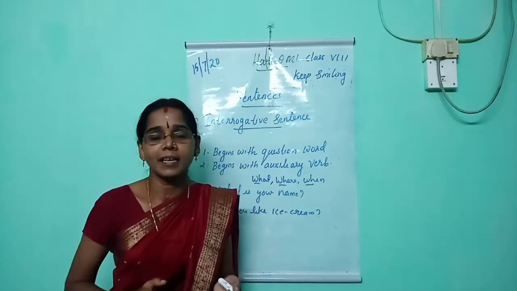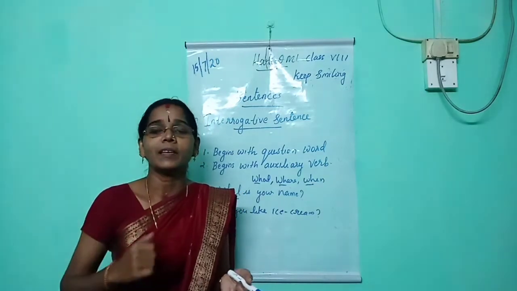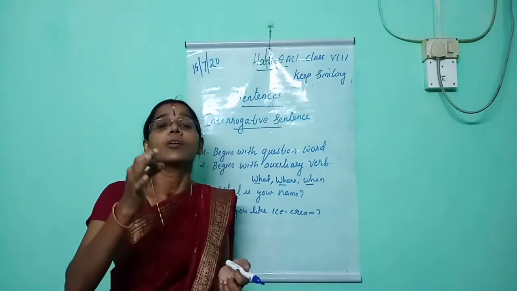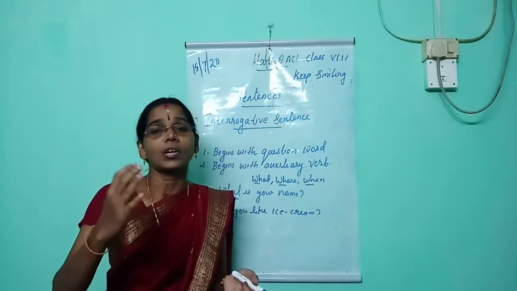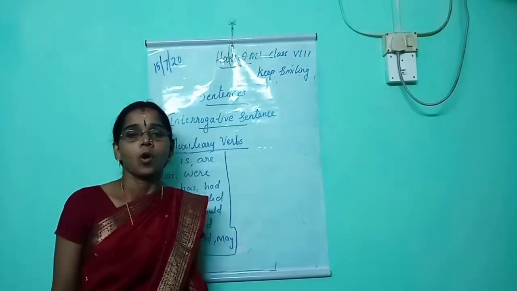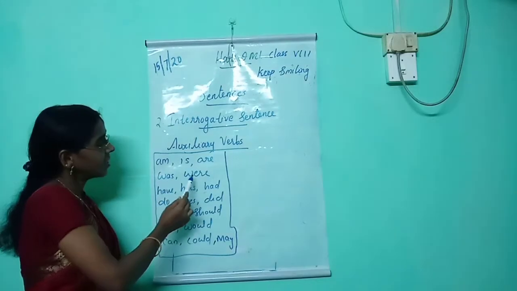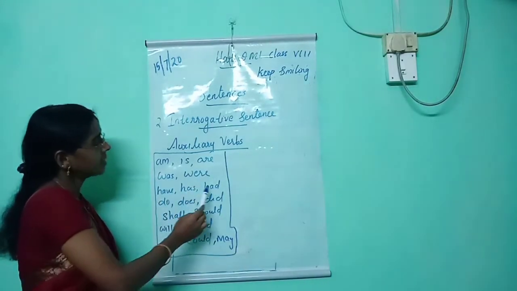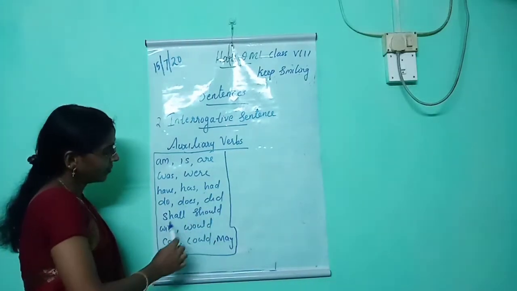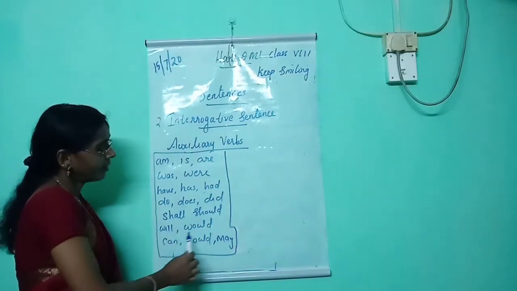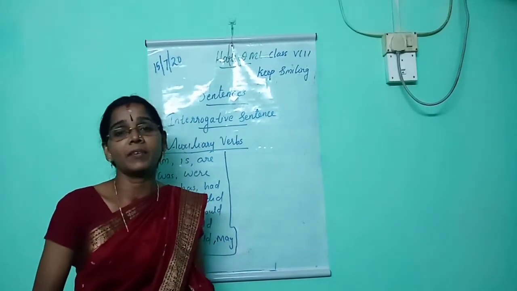Do you like ice cream? May I go to washroom? Will you come with me? These are examples of questions that begin with an auxiliary verb. Now let's see what are auxiliary verbs. Listen. Auxiliary verbs are: is, are, was, were, have, has, had, do, does, did, shall, should, will, would, can, could, may. These are the important auxiliary verbs or helping verbs in English.